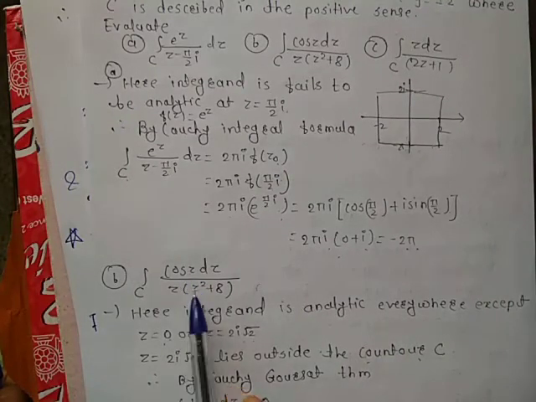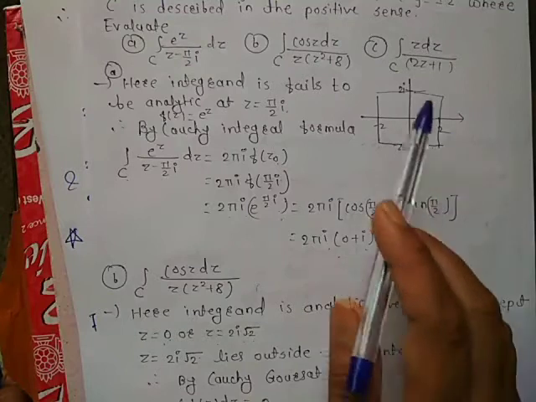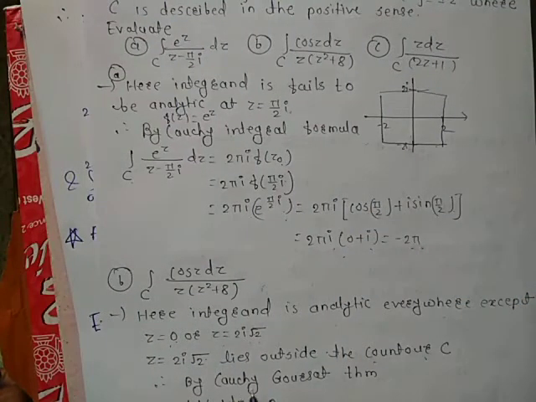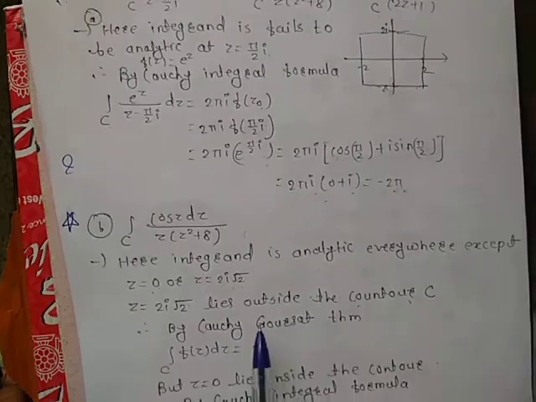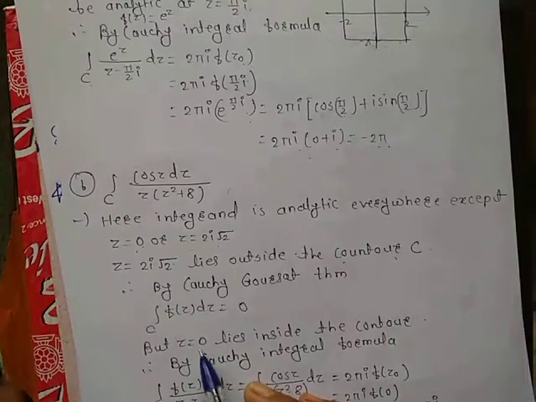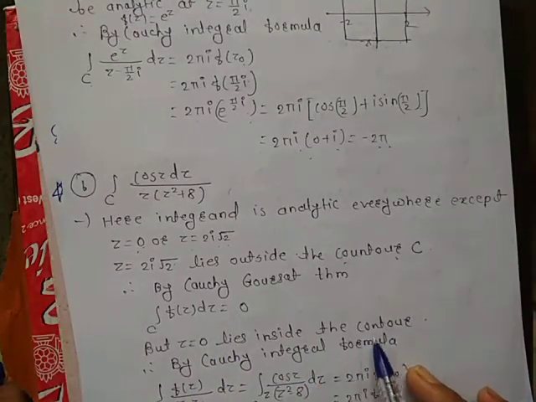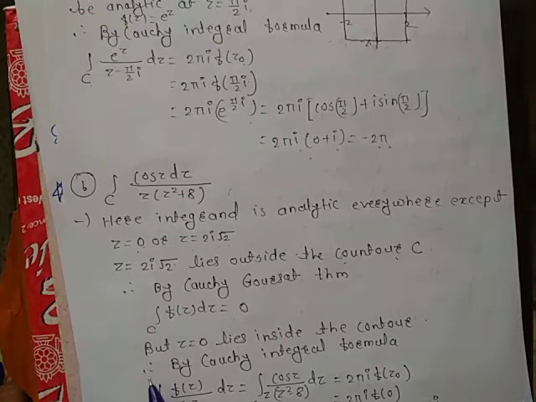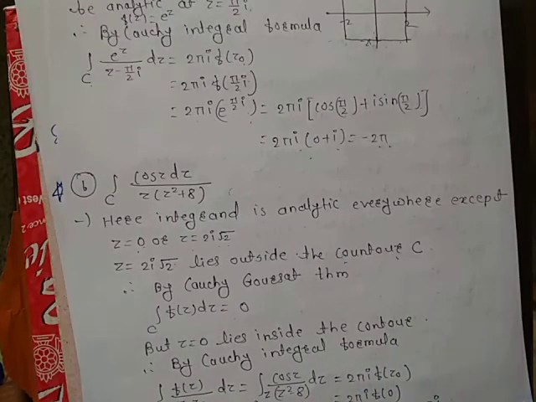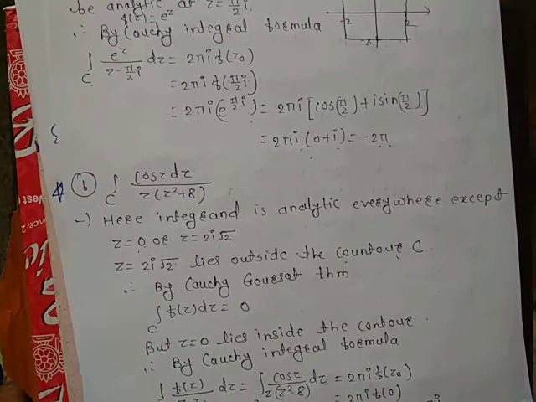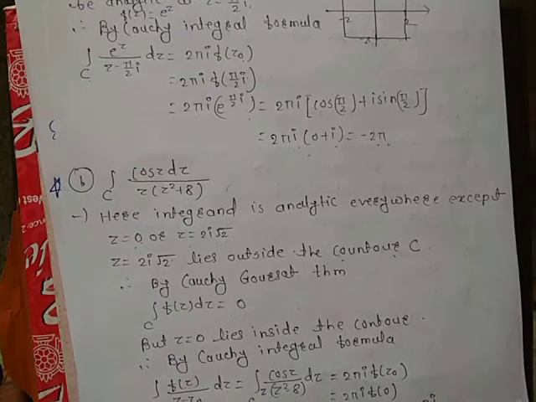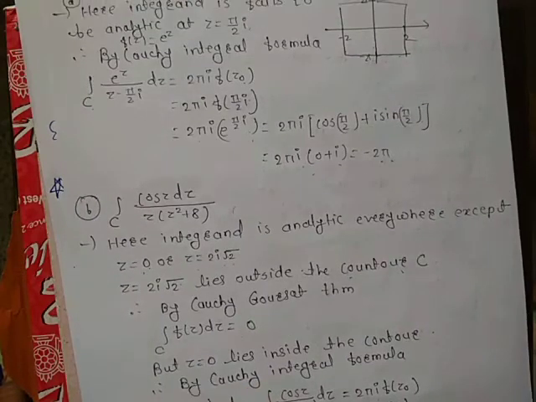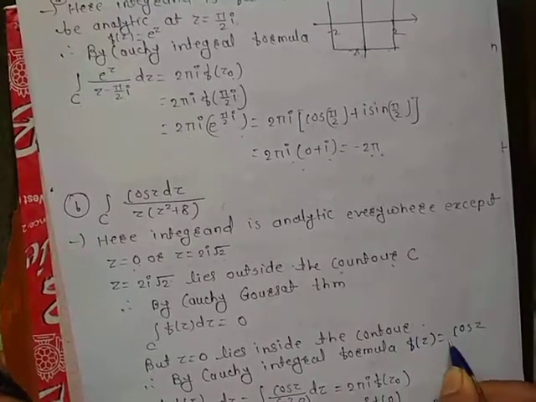Meaning, your integrand is analytic everywhere in contour C. That's why by the Cauchy-Goursat theorem, the integral over C of f(z) dz equals 0. But if you think about z equals 0, this point lies inside the contour. Therefore, we use here the Cauchy integral formula. The integral over C of f(z) upon z minus z0 dz equals the integral over C, where your f(z) is cos z upon z squared plus 8.